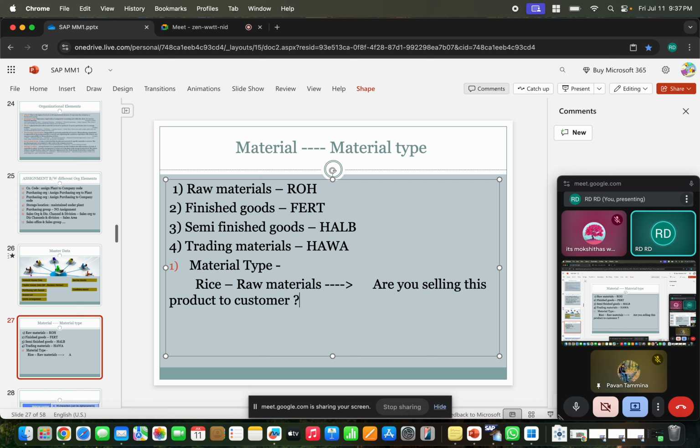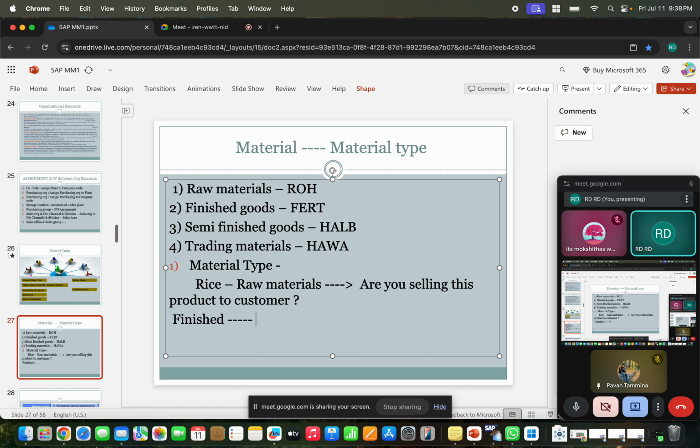Are you selling this product to the customer? This is our company, and it is considered the raw material. Raw materials are used to produce the finished goods, right? To produce the finished goods. What are the finished goods?